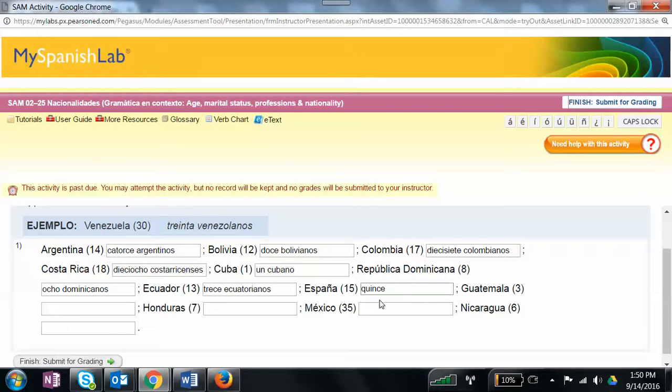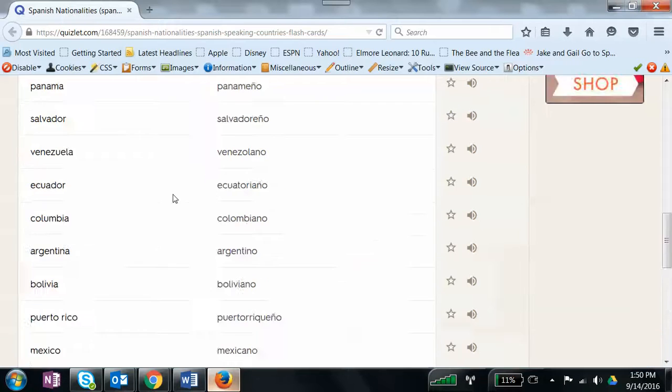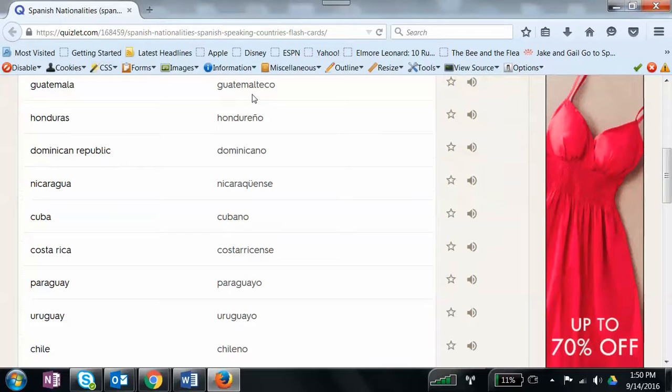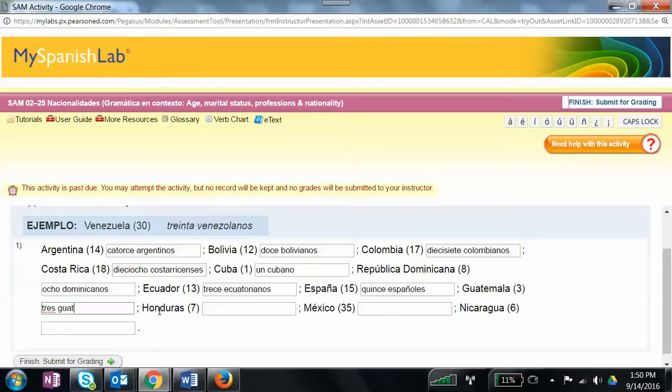Okay, and when you make Español plural, you have to be more careful because remember, when we make words plural, we add an S to words that end in a vowel. We add an ES to those that end in a consonant. This is a consonant, so you have to add an ES. Then we have tres, and people from Guatemala. Guatemalteco, there it is, Guatemalteco. And again, you just make it plural. Guatemaltecos, and then you do siete, and so on and so forth. So hopefully that explains what you're supposed to be doing.